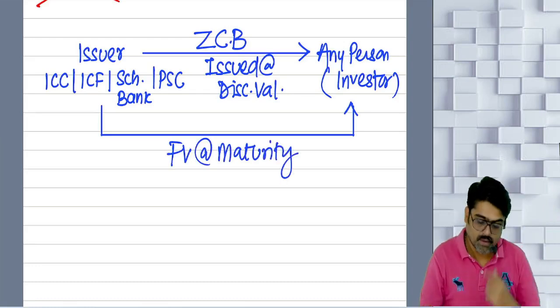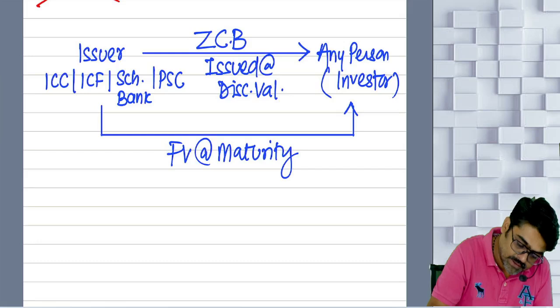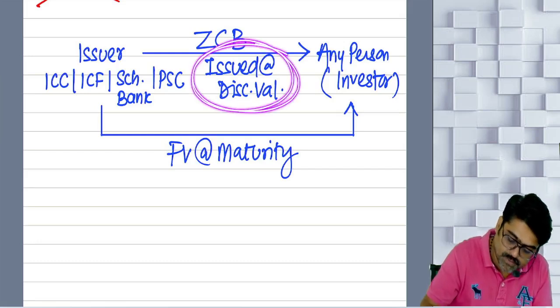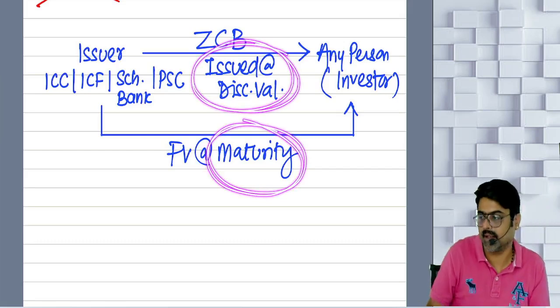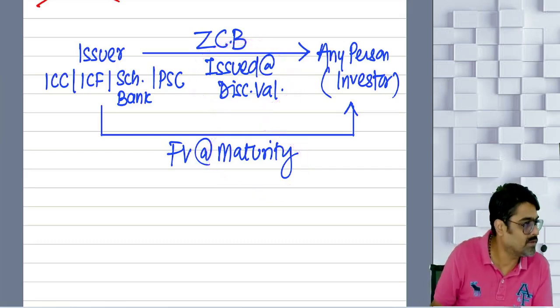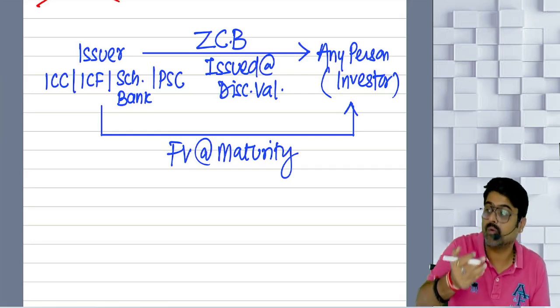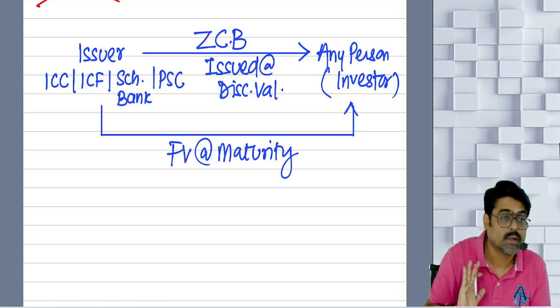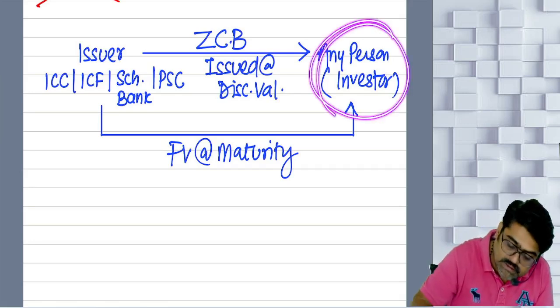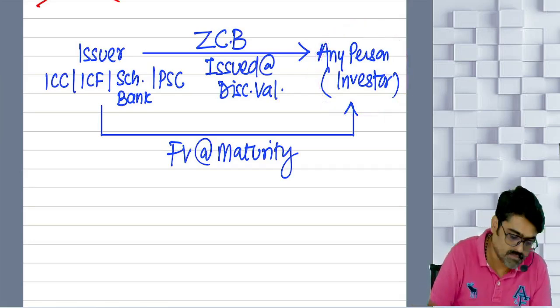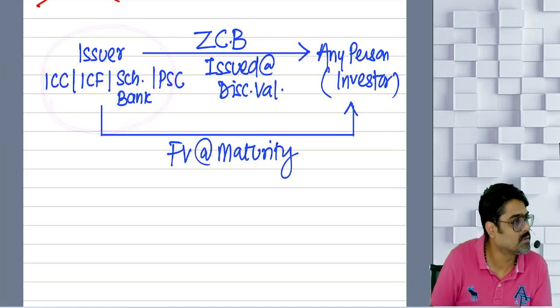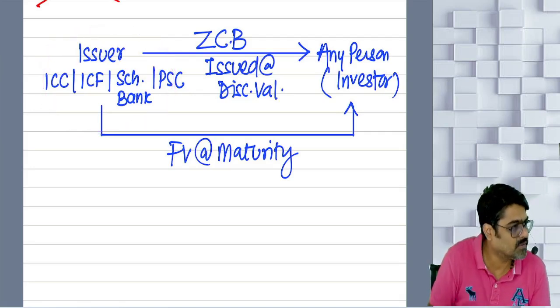So the difference between the issue price and the maturity price is known as discount, which is given by the issuer to the investor. For the investor it is a benefit, but for the issuer this discount is a loss, it is an expense.